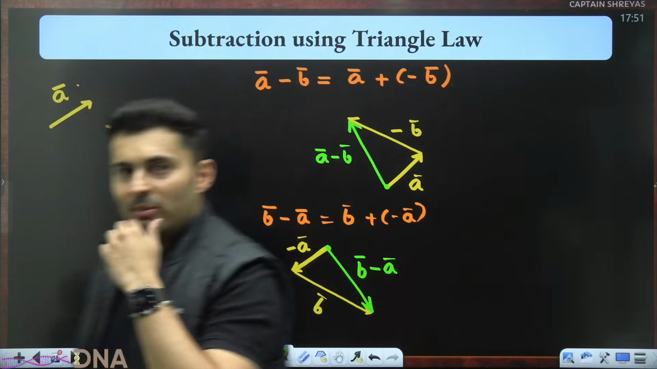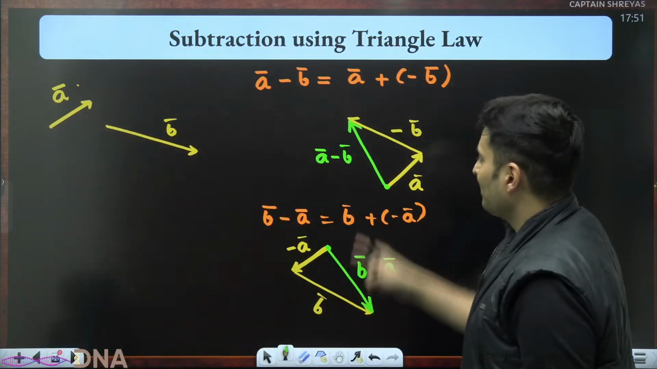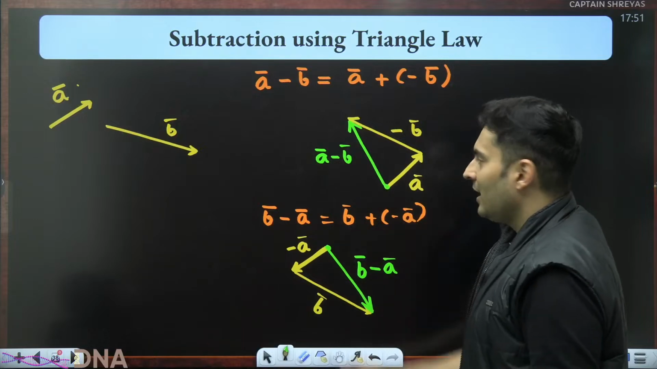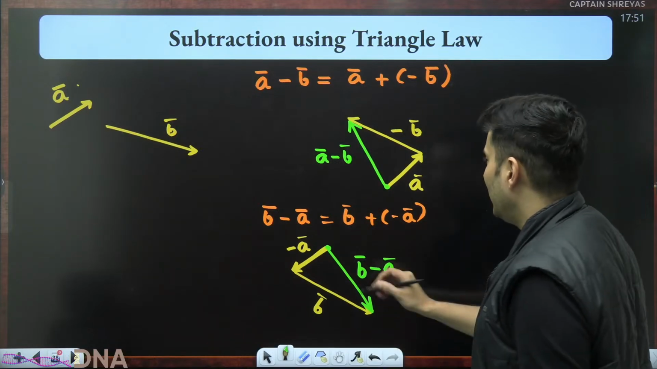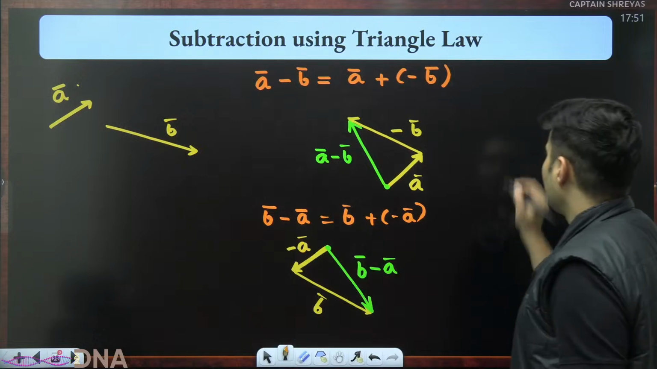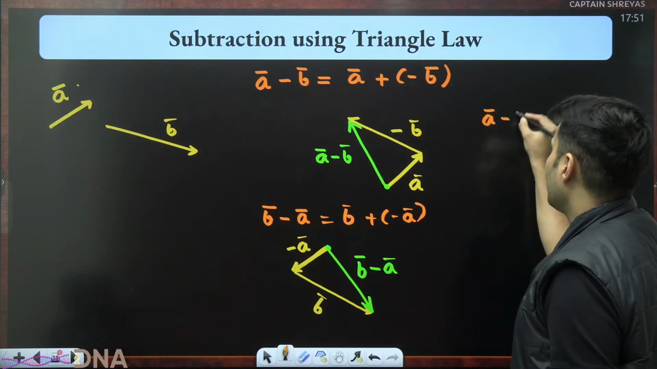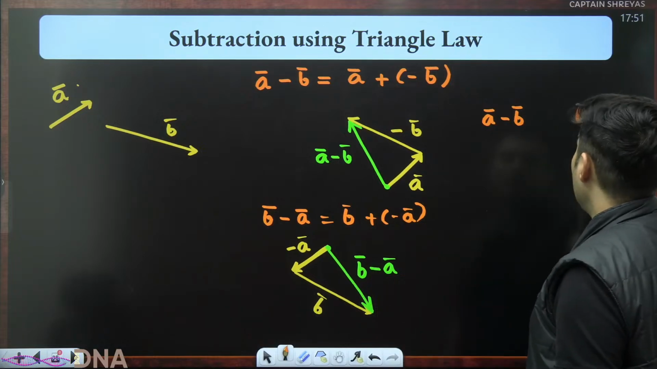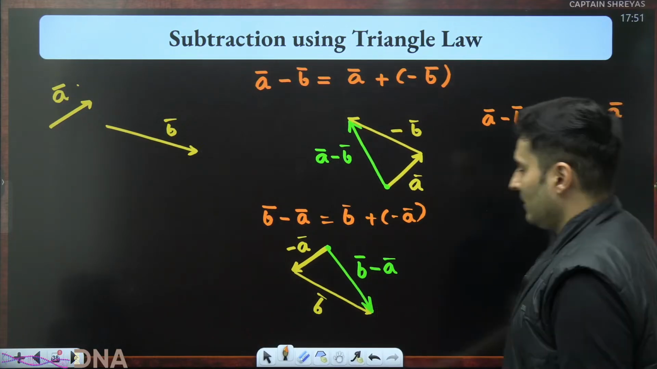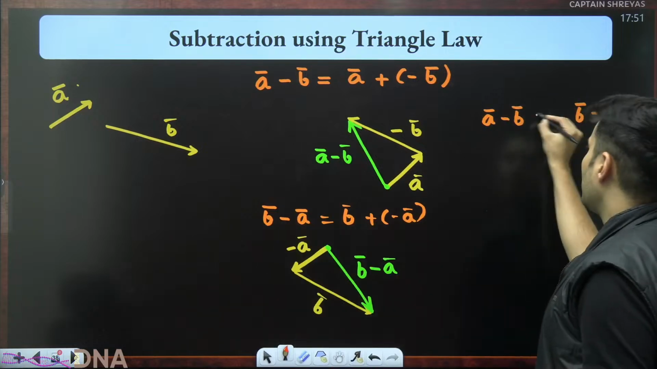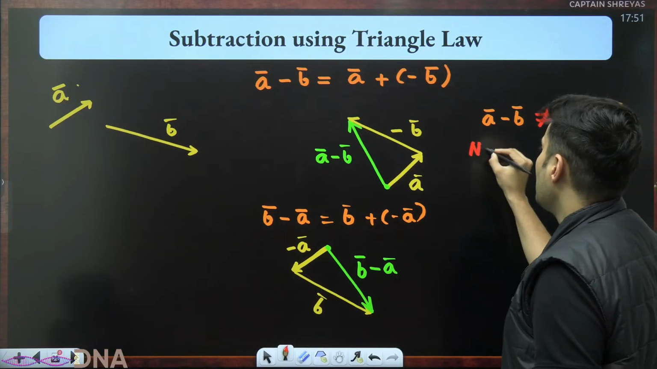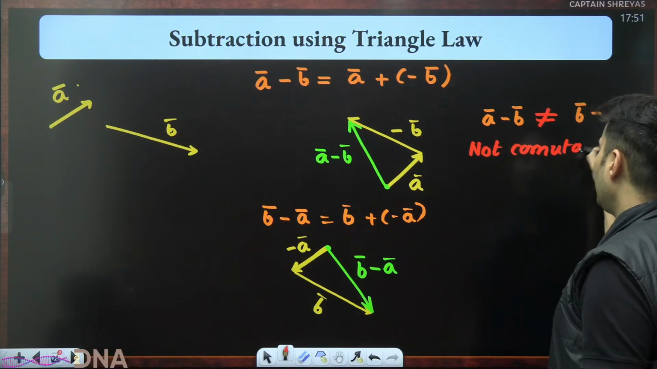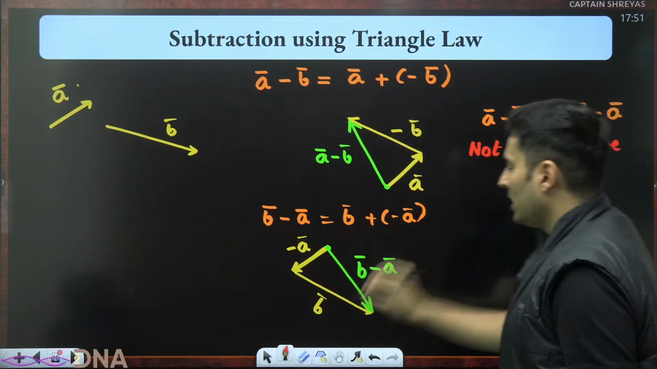Awesome. So now you will be wondering, sir, are these two equal? A bar minus B bar and B bar minus A bar. What do you guys say? Are they equal? Come on, my dear students. Is A bar minus B bar equal to or not equal to B bar minus A bar? The answer to that is no. So they are not commutative.